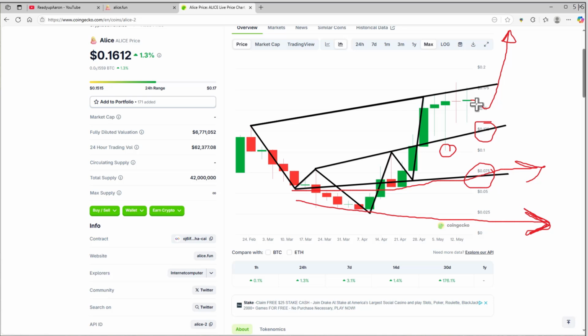So that looks good. That's why I drew this arrow right here, because I would hate to say, well, wait for it to pull back and get relaxed, and then all of a sudden Alice decides to break through and hit 20 cents. And I'm still thinking, okay, Alice is still cheap at 20 cents, but why not dollar cost average now, Aaron, and get in on a channel of a completed pattern? Yeah, I like that.